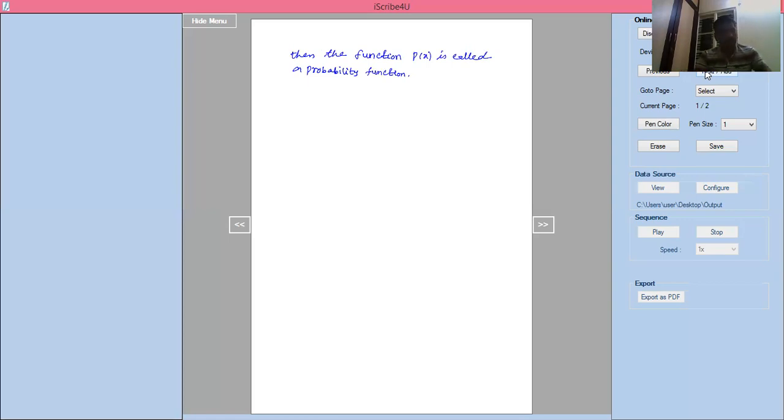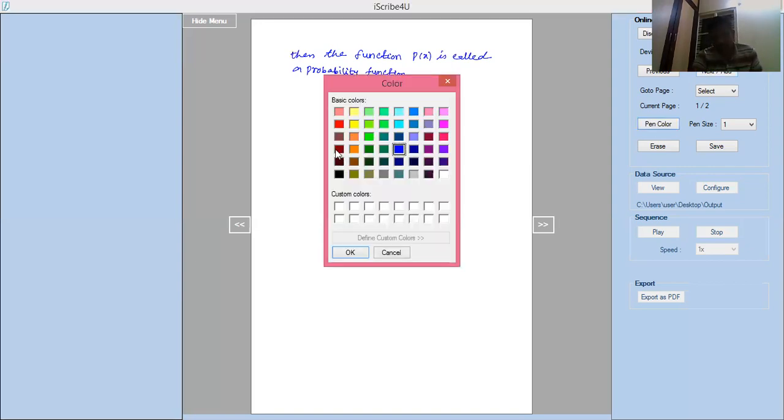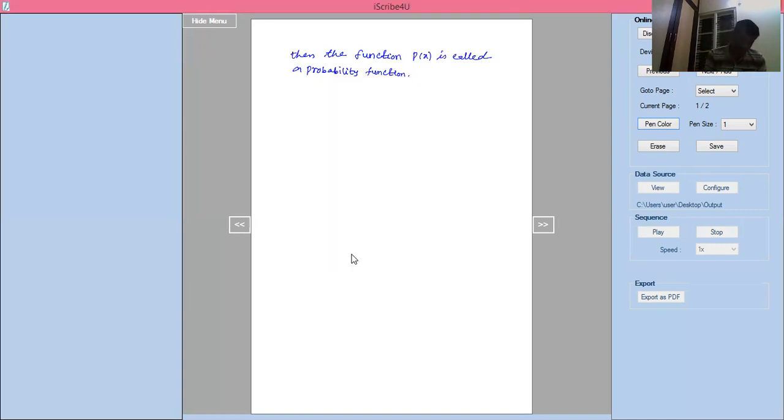Now, here we will use the formulas for mean and variance. What are the mean formula and variance formula? First, the mean: mu equal to summation over i of xi into p of xi.